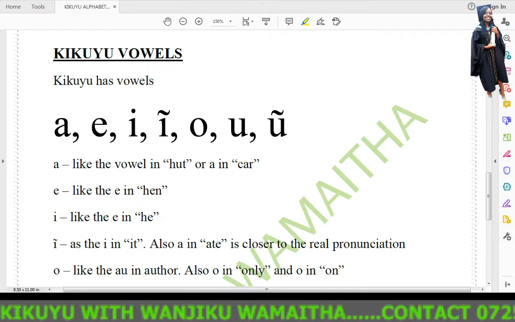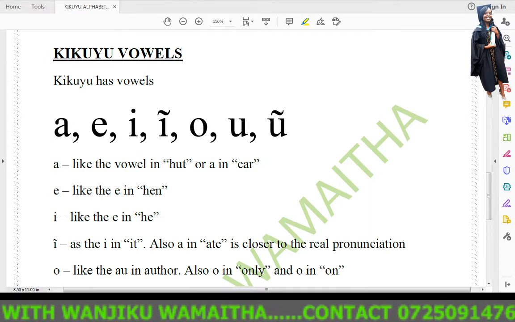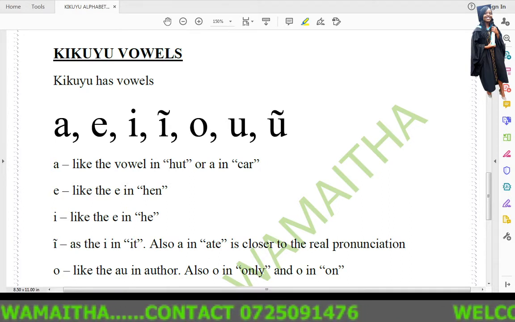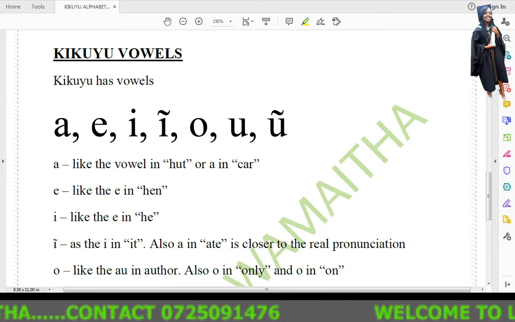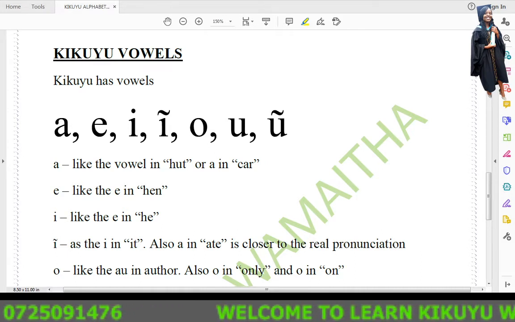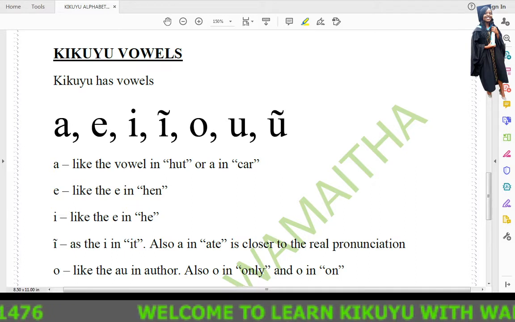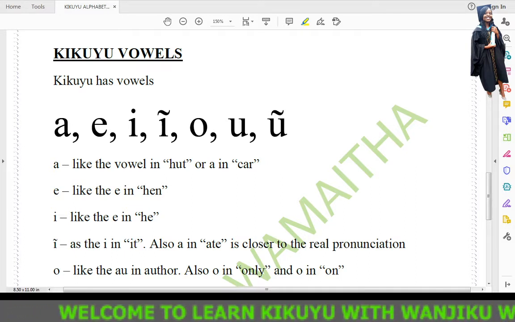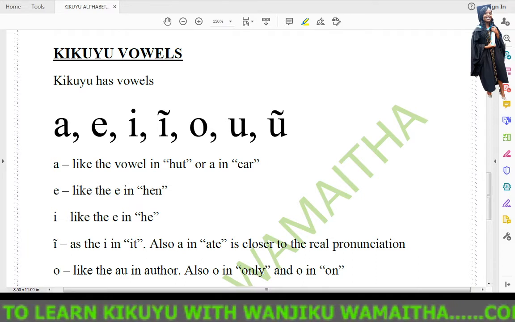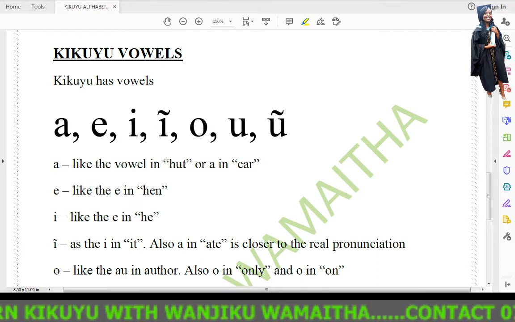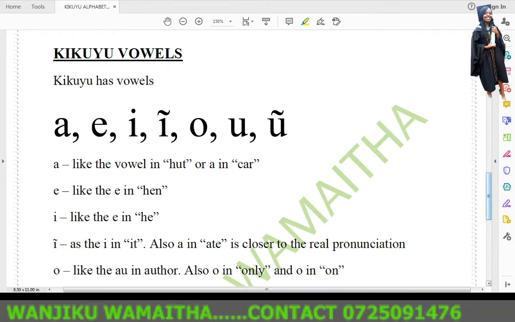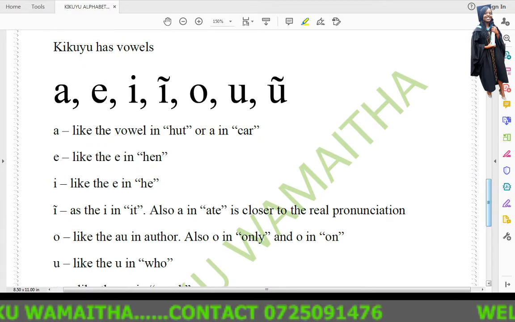Our lesson today is Kikuyu vowels. In Kikuyu we call them Demwa Shiagikuyu. In English we have 5 vowels. In Kikuyu we have 7 vowels. So that means we only add 2 to the vowels that we learn in English.